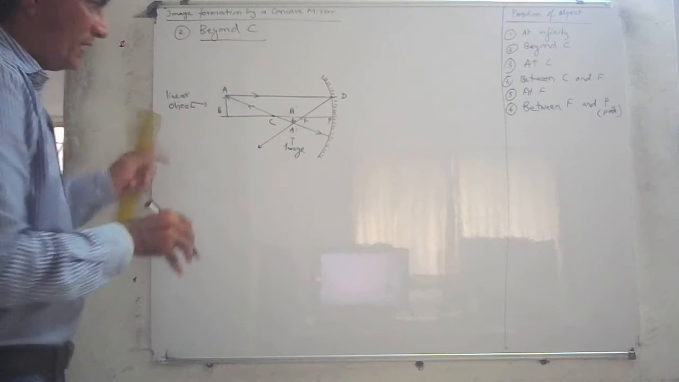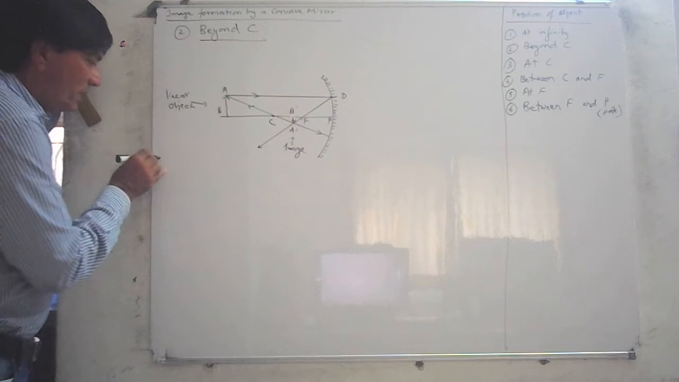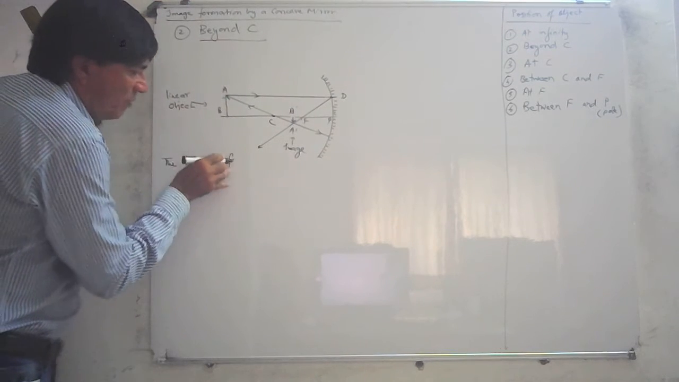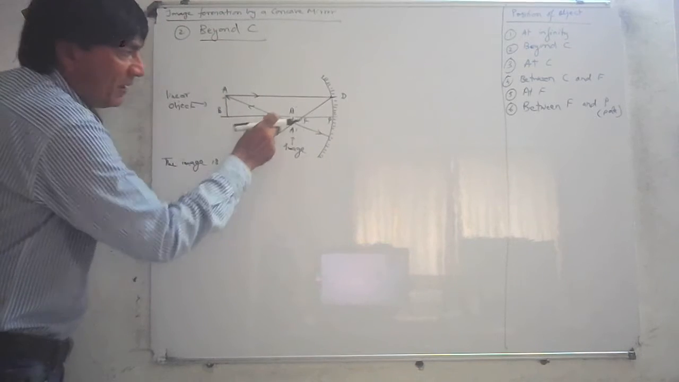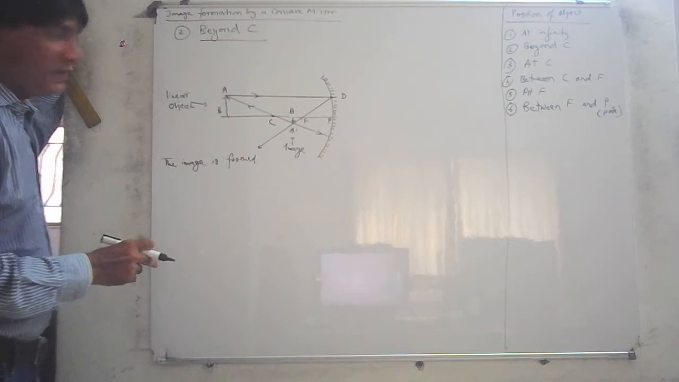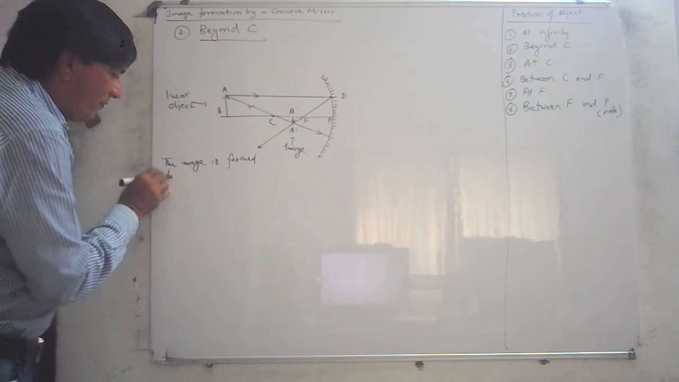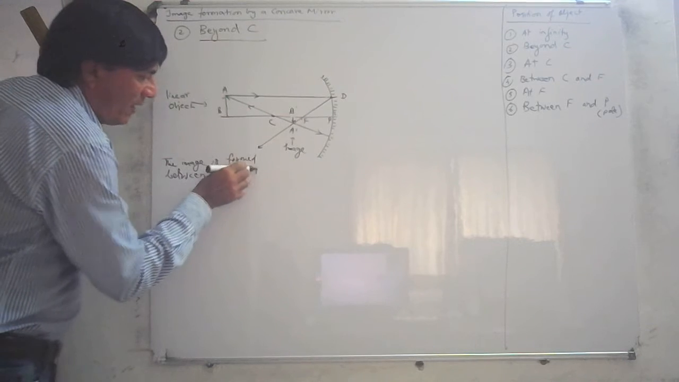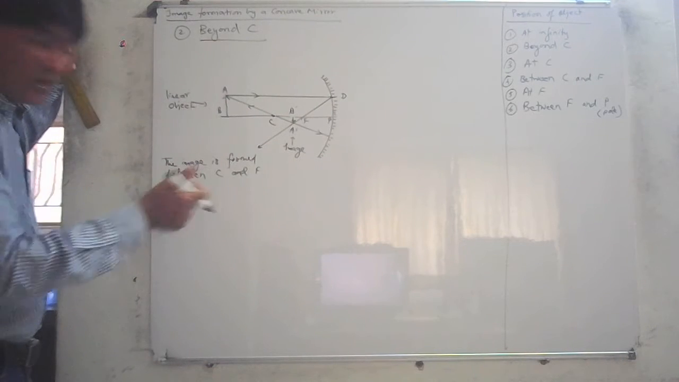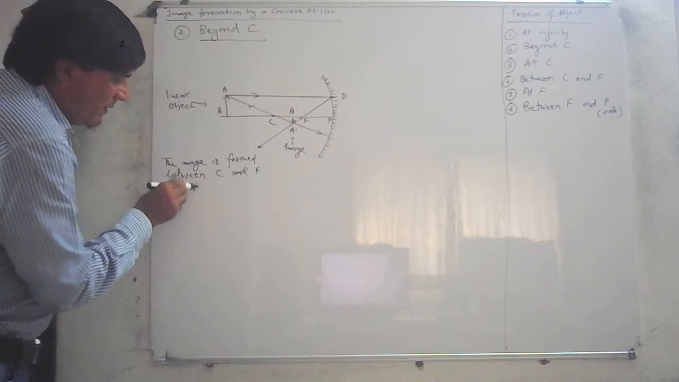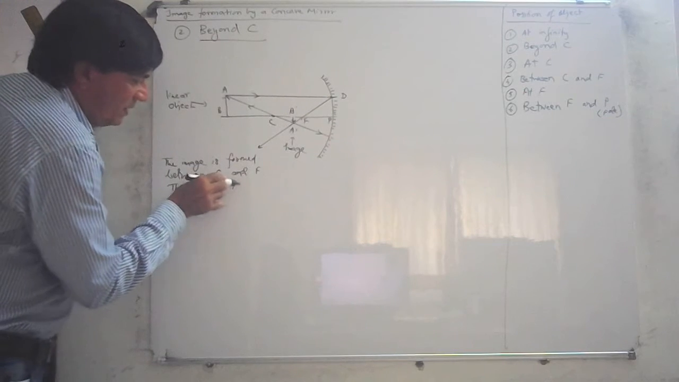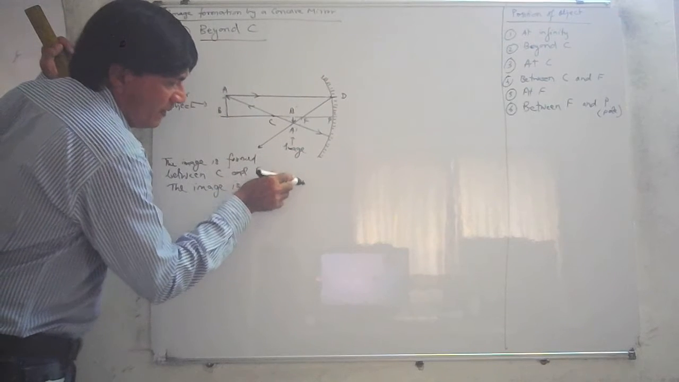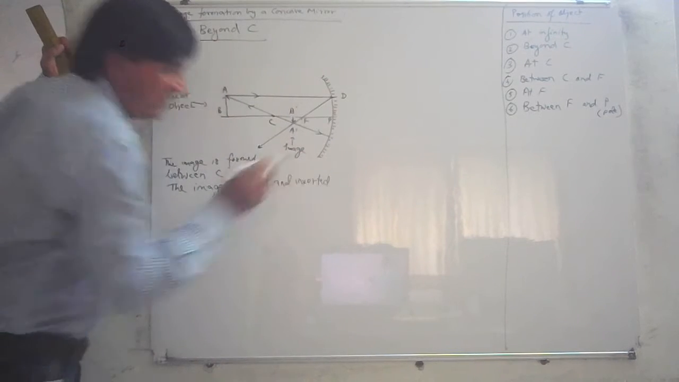Image is formed here. Now let us describe the image. Where is it formed? It is formed between C and F. Now the image is inverted, so it's real. The image is real and inverted. Upside down. Real and inverted.